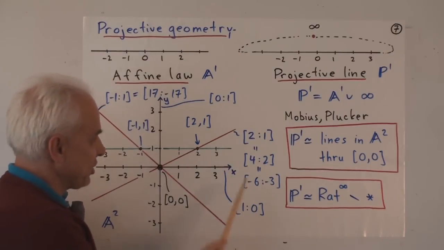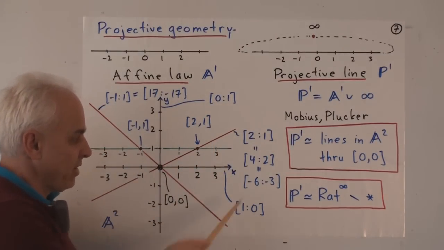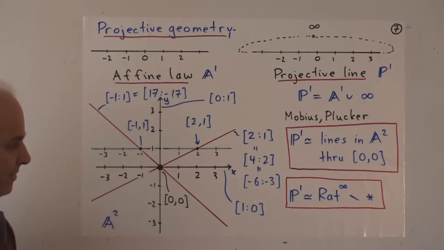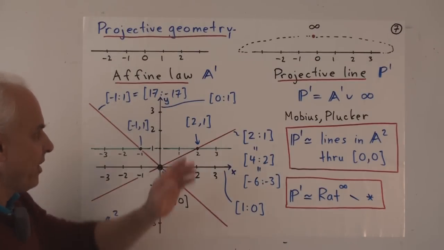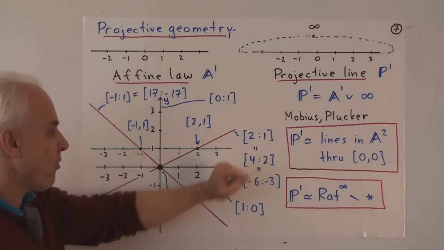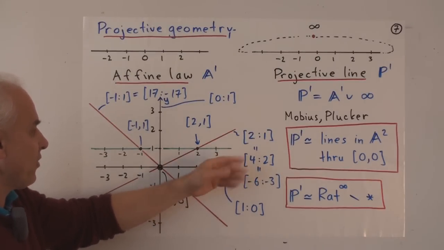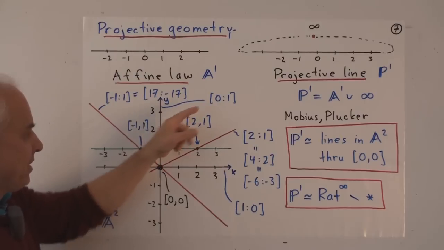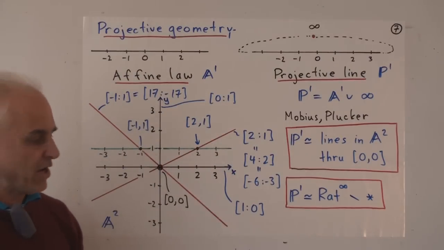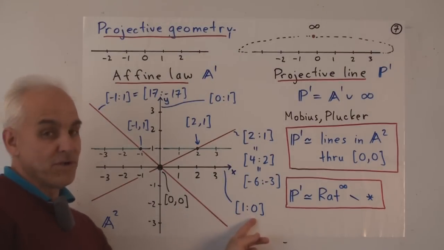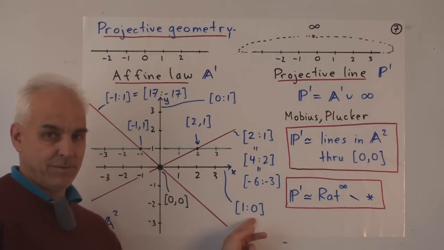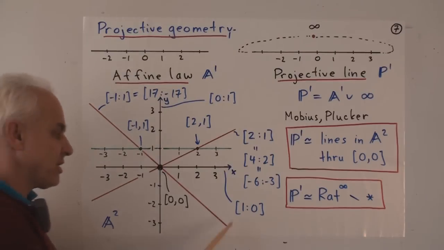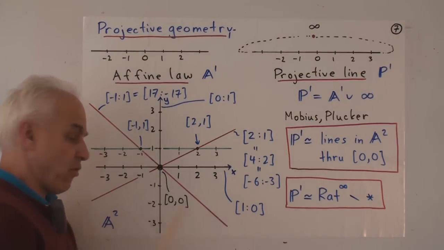Now this proportion is just as valid a proportion as this one, just as valid a proportion as all the others. Of course, as a fraction, if we think about fractions, 2 over 1 equals 4 over 2. That's all right. -1 over 1, same as 17 over -17. 0 over 1 is also a valid fraction. But 1 over 0 is not a valid fraction. But this is not a fraction, say Möbius and Plücker. It is just a pair of coordinates forming a proportion.